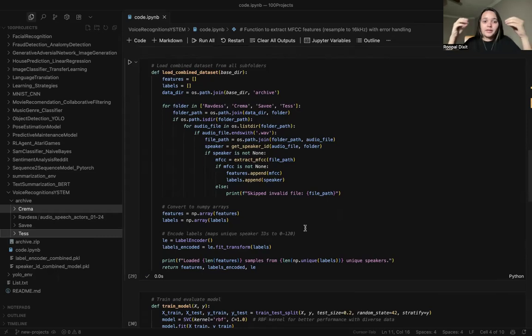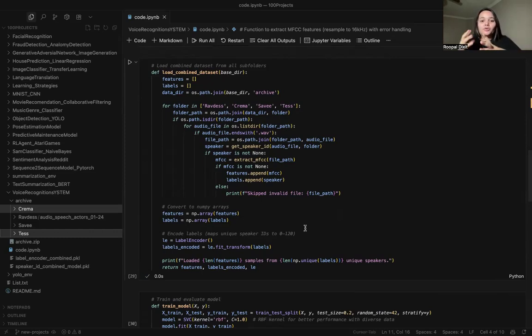So what is happening? This function basically loads the audio files from four data sets located in the directory, and it iterates through each dataset folder. For each .wav file, for each audio file, it is extracting the speaker ID using the get_speaker_id function that we have talked about. It is extracting the MFCC features for each audio file. And if the MFCC extraction is successful, it appends the features as well as the speaker ID to provide a label, so that these features are responsible for these labels.